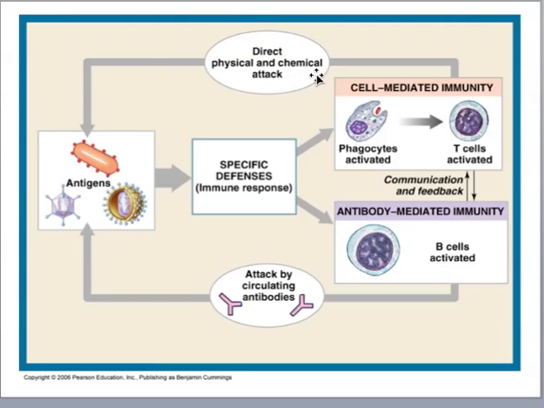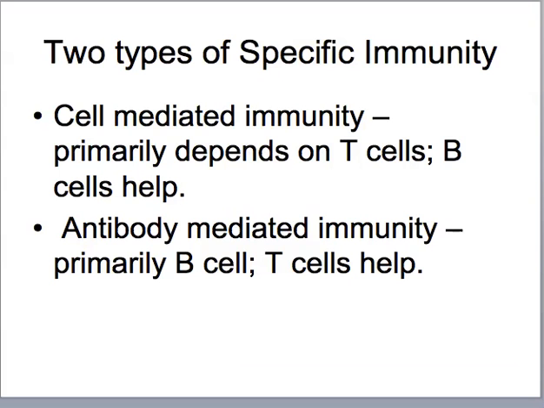So we have hand-to-hand combat, which is what cell-mediated immunity does via the T cells. And then we have the antibody-mediated immunity, which is through the B cells, which will then produce antibodies, which are kind of like bullets that are going to get rid of the antigens. It's kind of just really simplified. Okay, so we have two types of specific immunity. We have cell-mediated immunity, which primarily depends on T cells, but B cells will help. And then we have antibody-mediated immunity, which is primarily B cells, and the T cells will help.